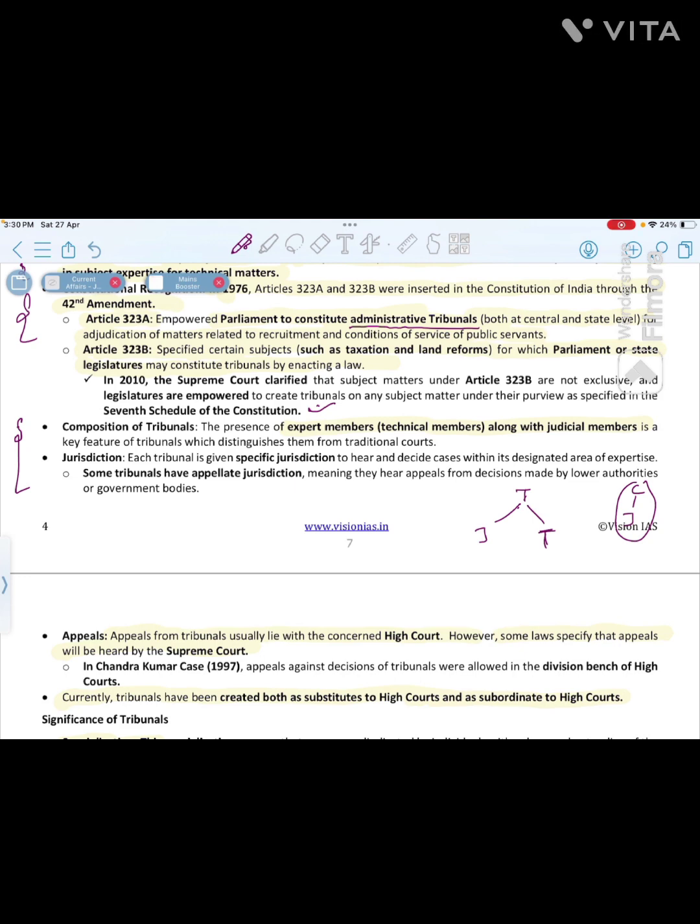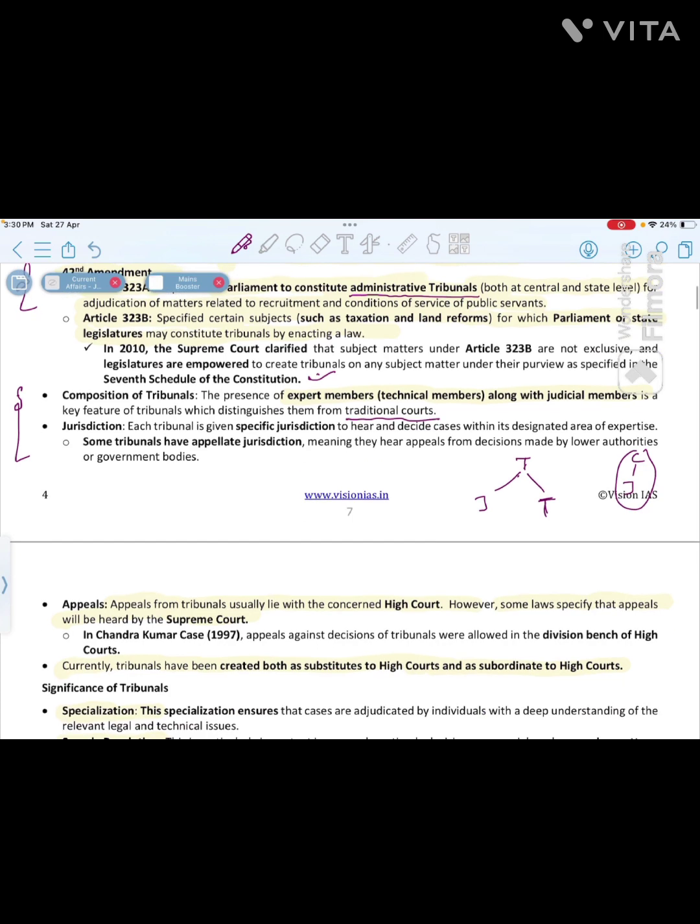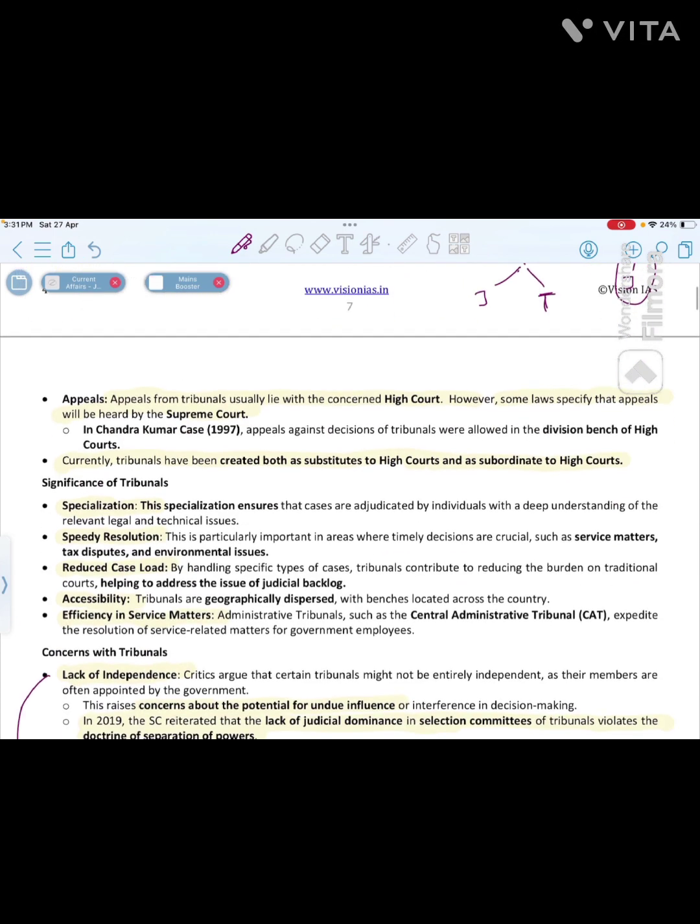Okay, and here also, how are they distinguished from the traditional courts, right? Jurisdiction क्या रहता है, अलग अलग रहता है, depends on the type of tribunal, right? So for example, यहाँ पे specific jurisdiction भी हो सकता है to hear and decide the case within the designated area of expertise, and किसी के पास appellate jurisdiction भी रहता है to hear the appeals from the lower courts, right?